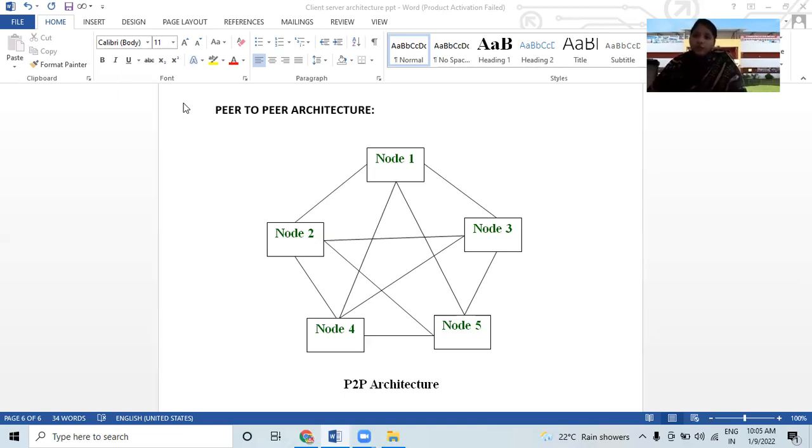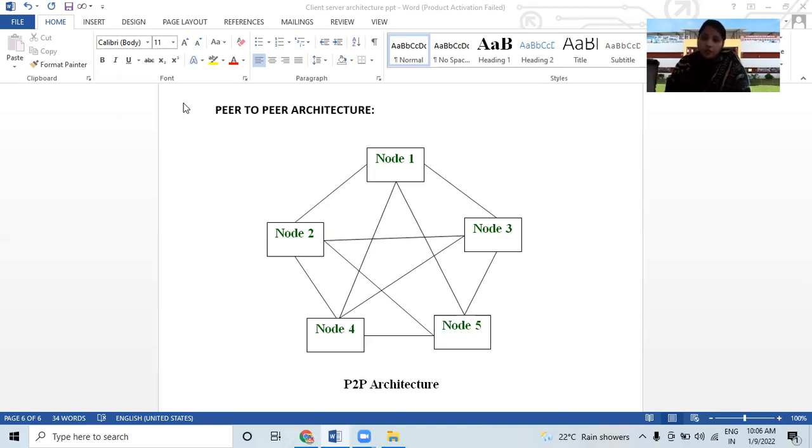अभी आपको समझ में आया होगा कि कोई भी टास्क है वो इक्वली डिवाइड किया गया है ऑल नोड्स में, राइट? And suppose node 1 and node 2 want to share data, then they can communicate and interact with each other, like node 1 and node 3, 3 and 5, and 2 and 4.